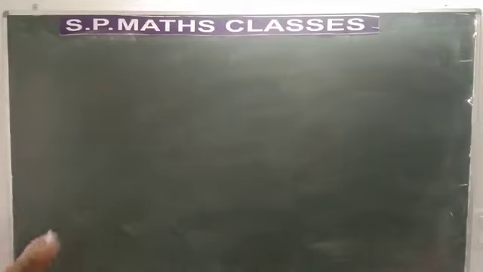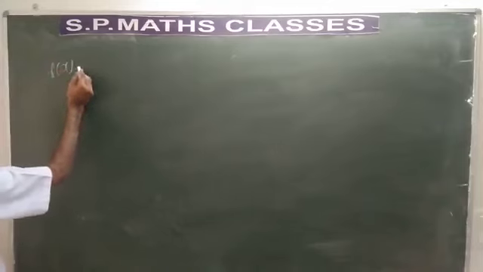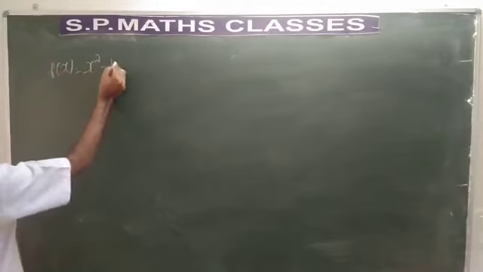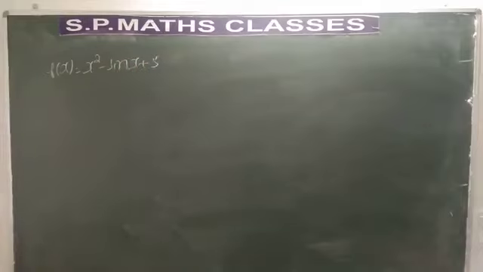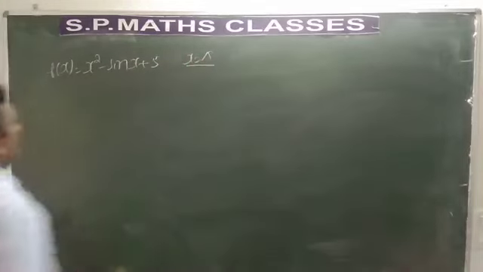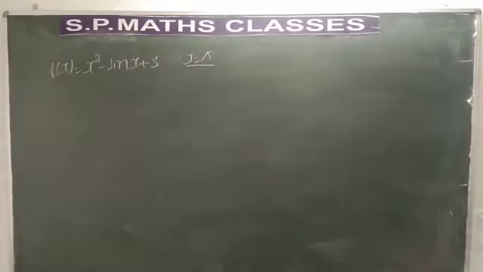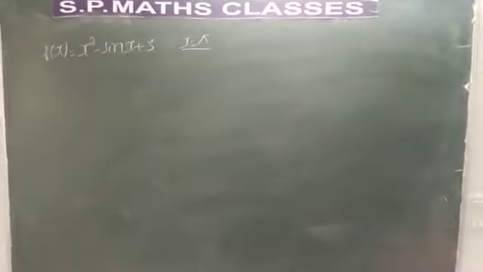Write the next problem. f of x is equal to x square minus sin x plus 5, and test for continuity at x is equal to pi. You need to test the continuity at x is equal to pi. You can do it easily. Very simple question. We need to test the continuity at x is equal to pi.